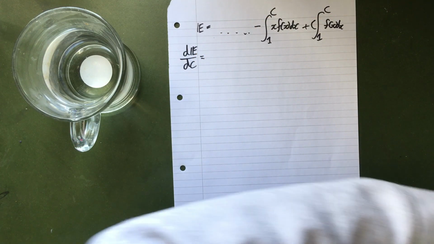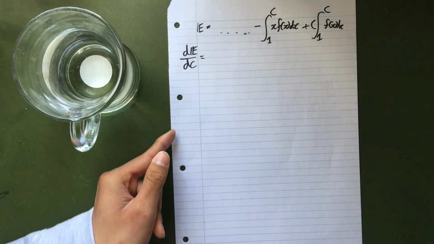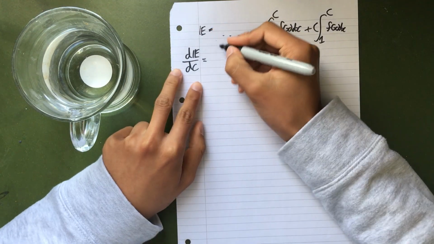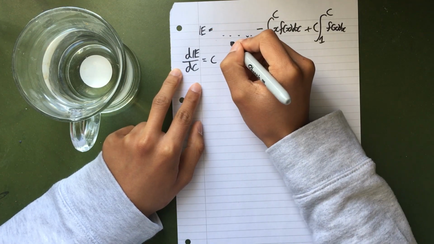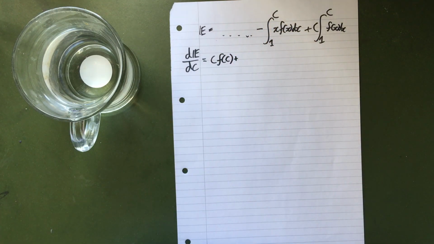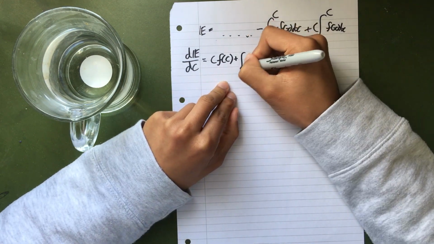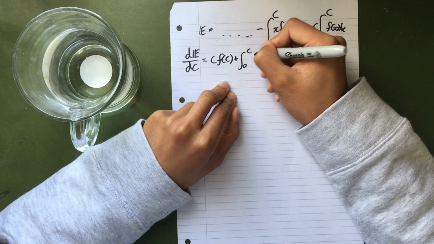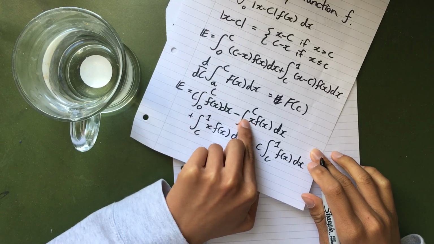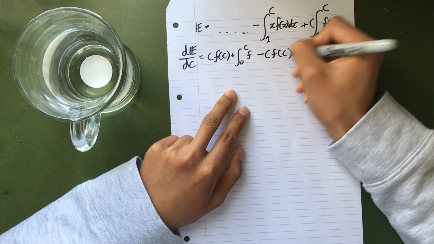Let's look at it. The first term, we have two functions of c multiplied together. Product rule. So we do left d right, and the d right comes from fundamental theorem of calculus. It's just going to be f of big C plus right d left. Right is integral, left is just c, so we're just going to be left with the integral. Now for the second term, here we could directly use fundamental theorem of calculus. We get minus c f of c.